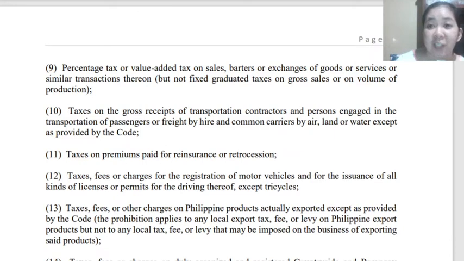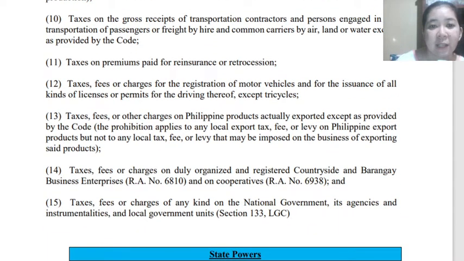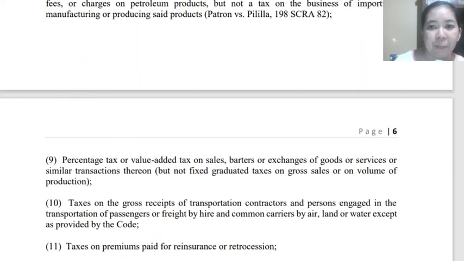What else? Percentage tax. Taxes on the gross receipts of transportation. Taxes on premiums for reinsurance or retrocessions. Taxes, fees, or other charges for registration of motor vehicles. What else? So we have 15 items or types of taxes which the local government unit cannot impose. Aside from this, they can have their own. So that is for our